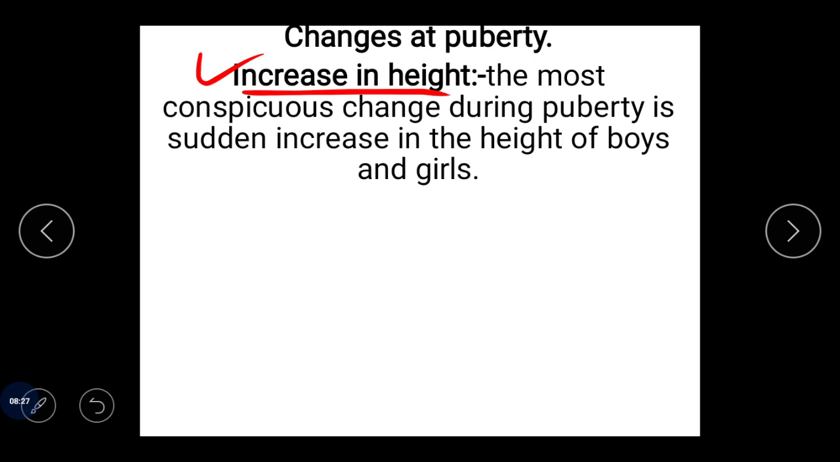Or we can also say that children gain a lot of height during puberty. Initially the girls grow faster than boys, but by the age of 18 years, the boys and girls reach their maximum height. So when they are 18 years old, their maximum height is attained. After this, generally the maximum height of girls remains slightly less than that of the boys. So this is a change that usually takes place in boys and girls when the age of puberty is attained.